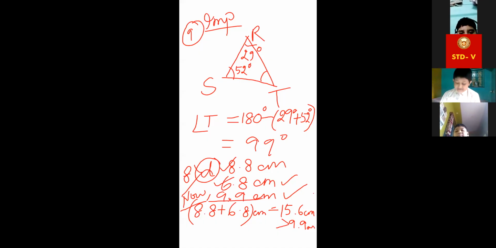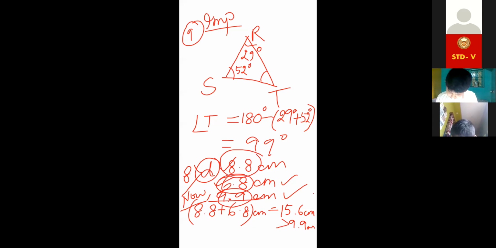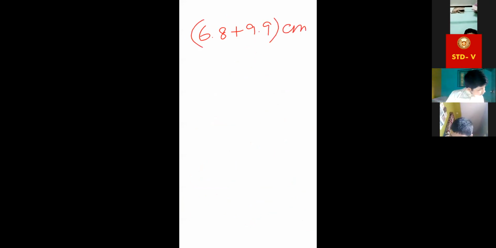Achha, okay. Done. So now the second step you can do: 6.8 plus 9.9. Then that one will be greater than 8.8. Up to this done, so I am erasing it. Next step. Yes, ma'am. 6.8 plus 9.9 centimeter, that one is equal to